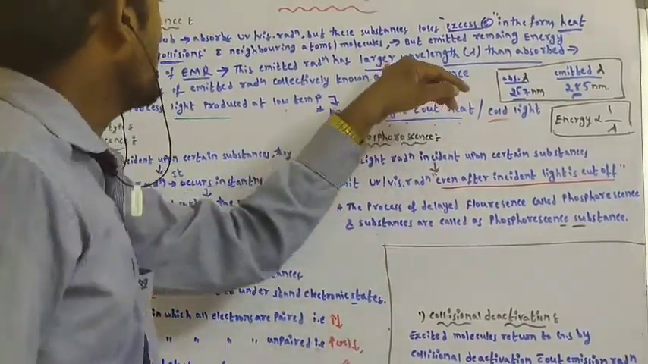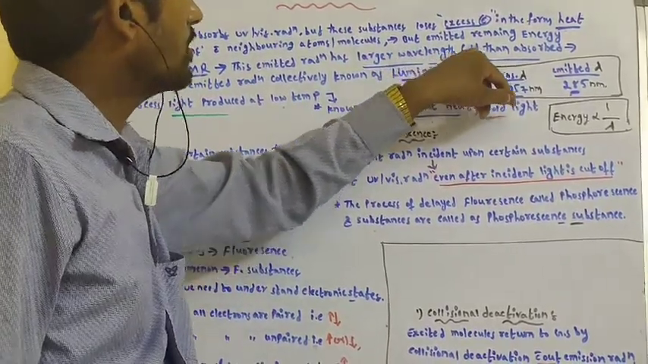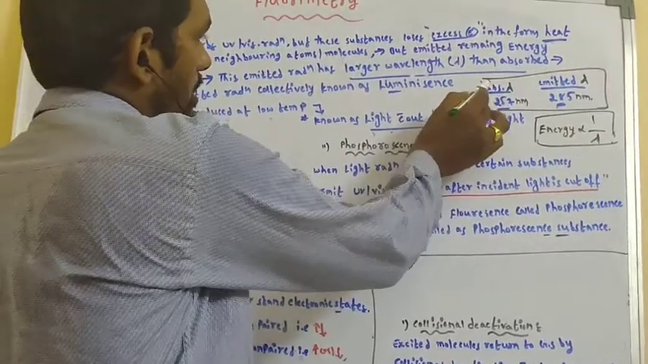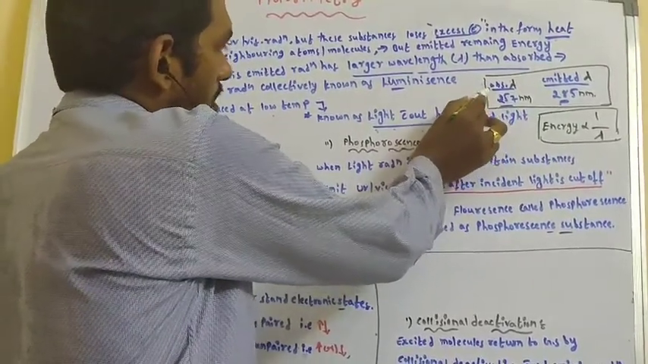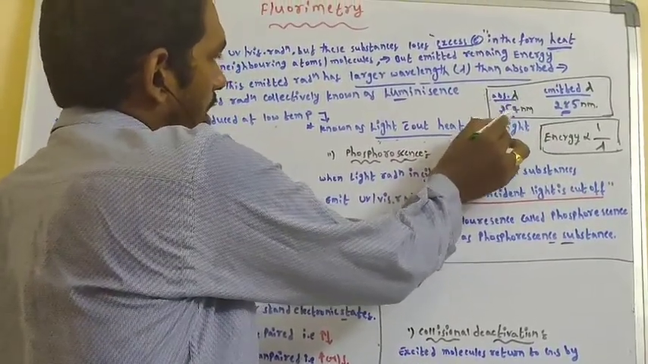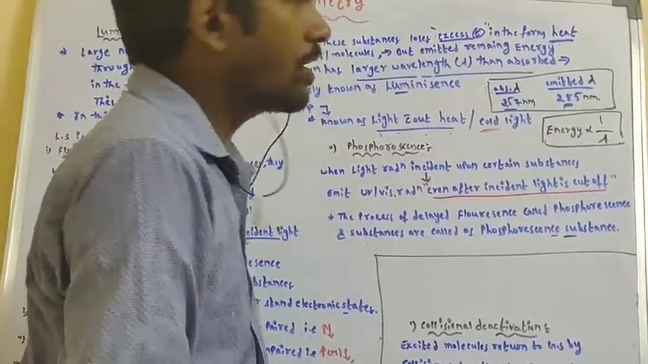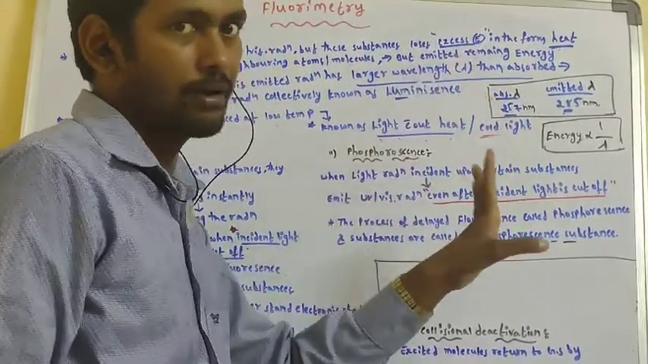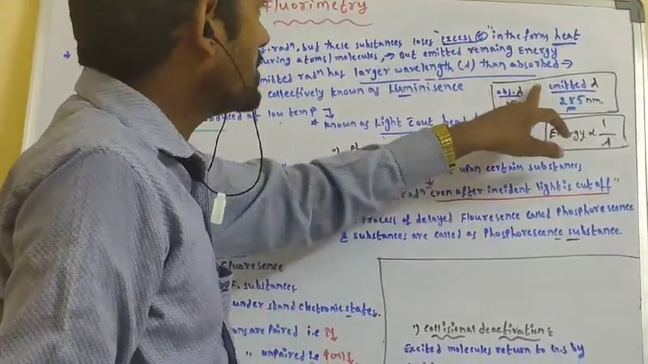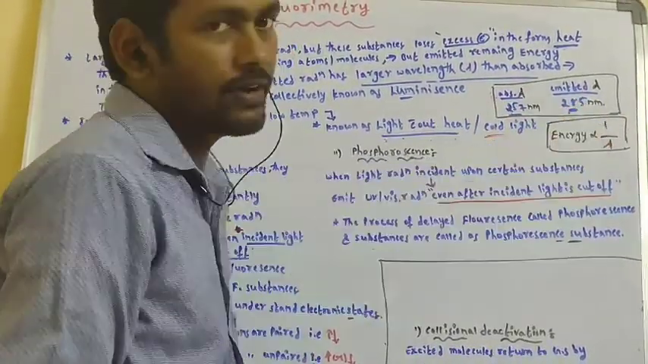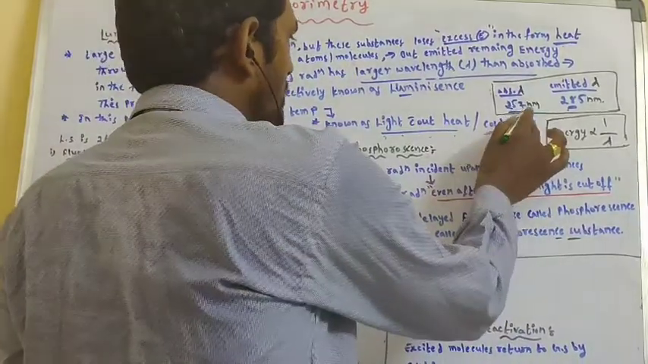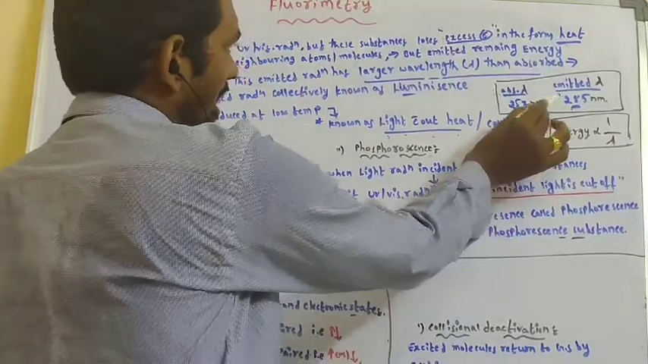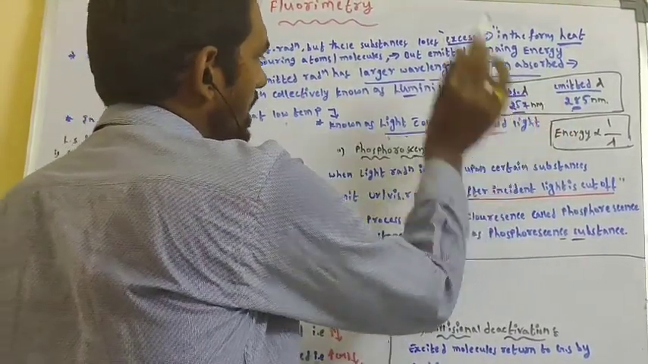Here, this emitted radiation has a larger wavelength than the absorbed. If a component absorbs radiation at 257 nanometer, the lambda max of the component is 257. For example, the emitted radiation wavelength is 285 nanometer. Here 257 is lesser than 285 nanometer, so we can say the emitted radiation has a larger wavelength than the absorbed.